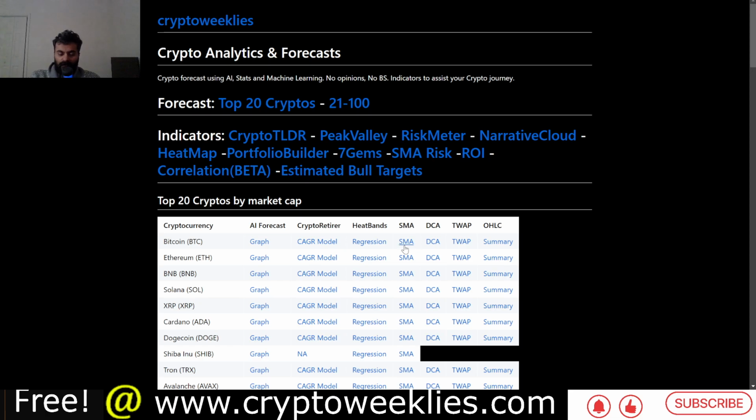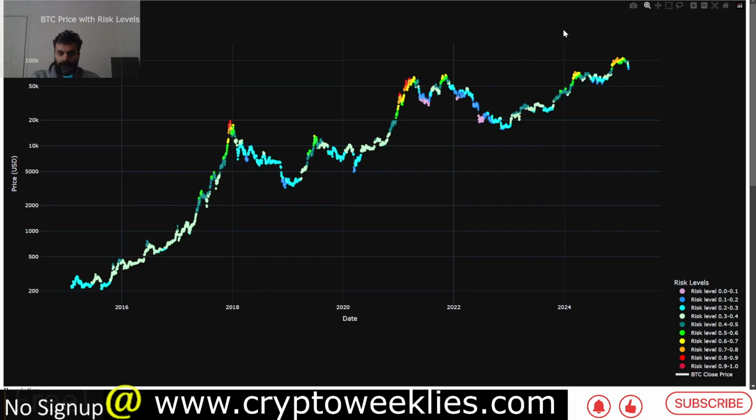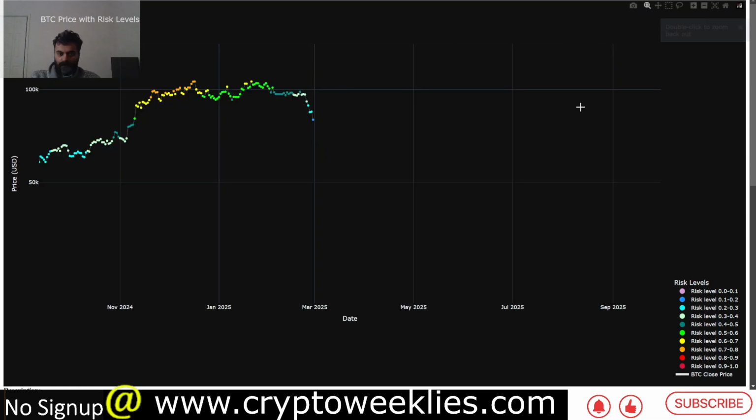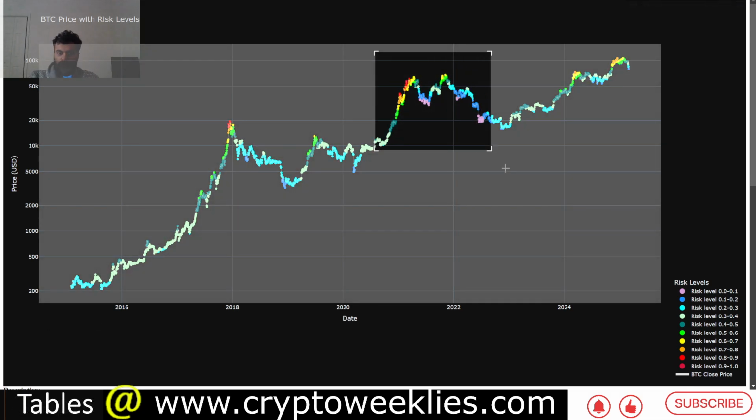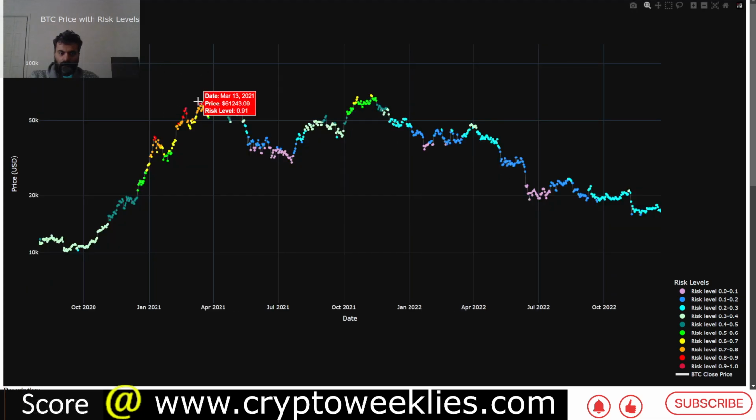In terms of the risk levels for accumulation for Bitcoin, right now the simple moving average based risk is coming in at around 16%. That means the market has cooled off per this model. This is again price color coded with risk level based on how the price is doing with respect to risk levels. Again, you can see this model did identify the March 2021 peak at around 60k, and also the June 2022 bottom at around 19k.